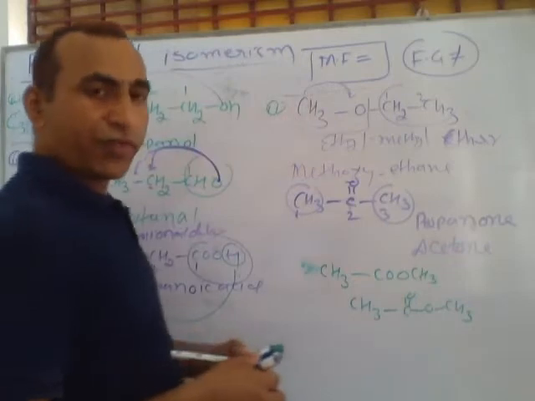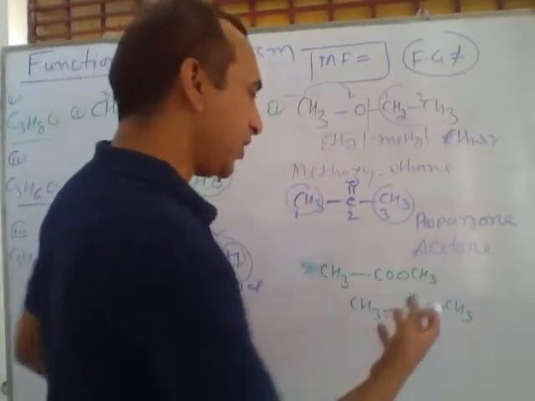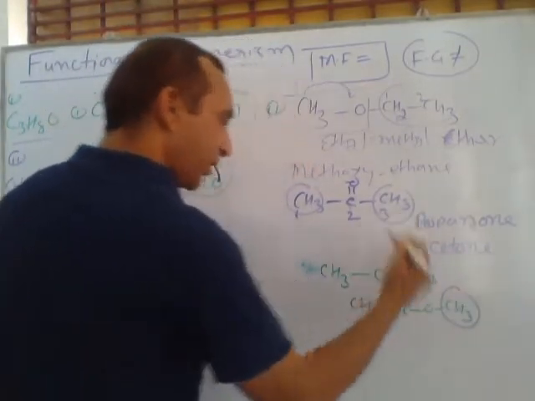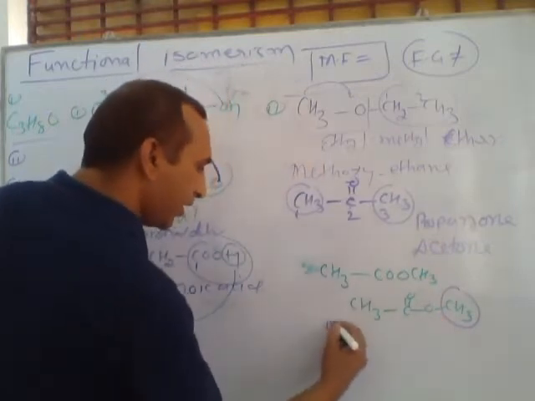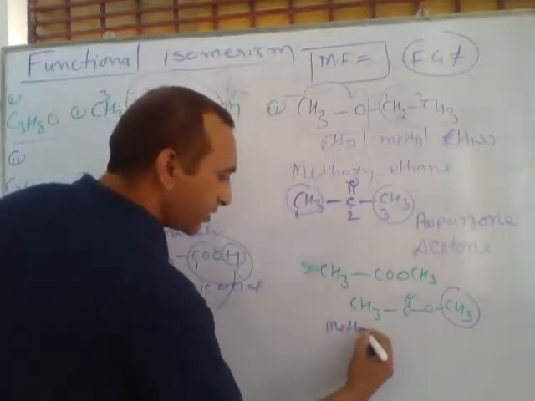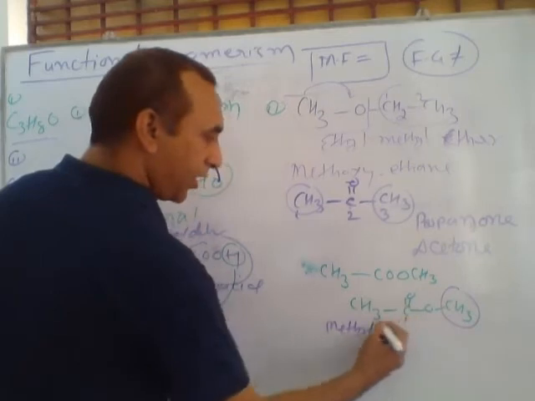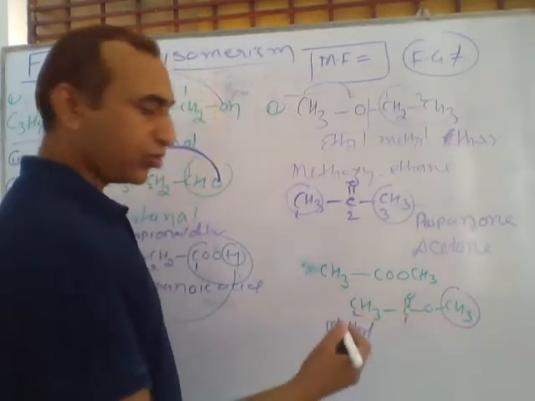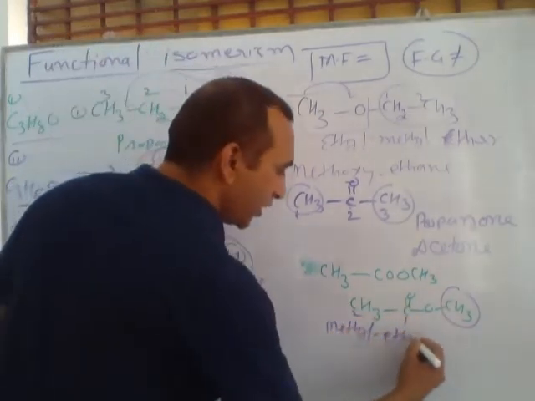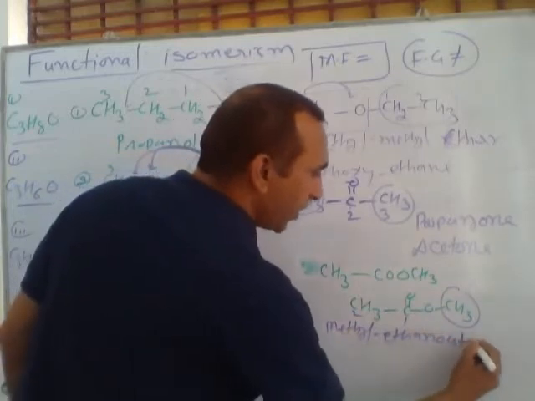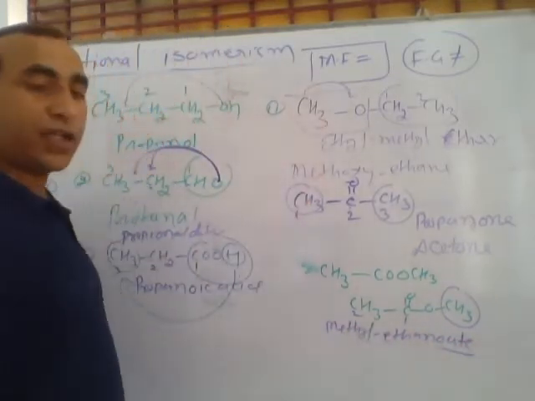So if we want to write the name of this compound, this is ester. This is called methyl, which is connected with oxygen. We write methyl as a prefix, and numbering from here, 1 to 2 carbon, a 2 carbon system is called ethane. At last we use oate. This is called methyl ethanoate.